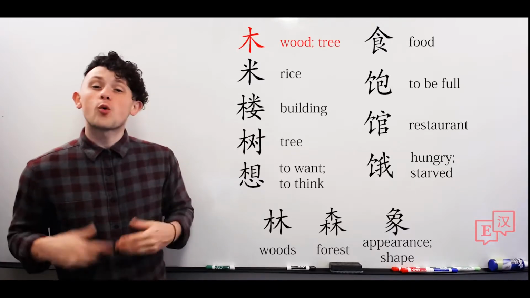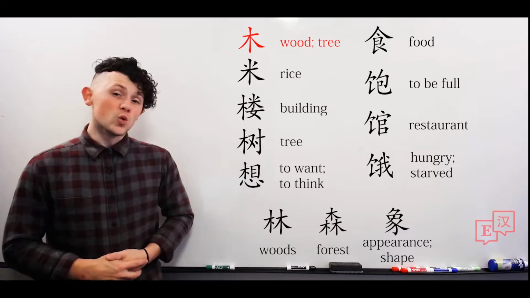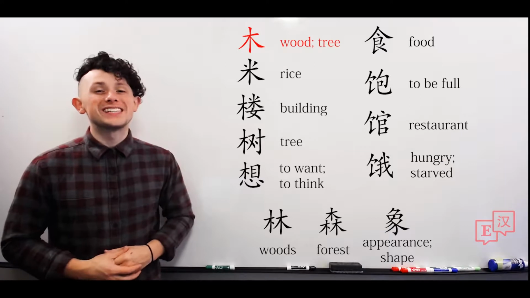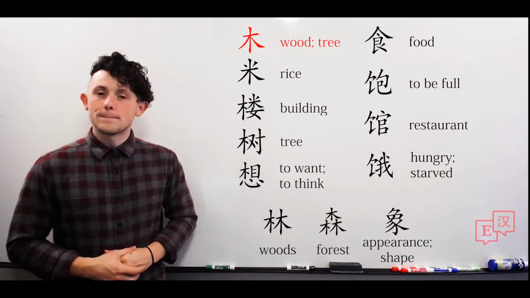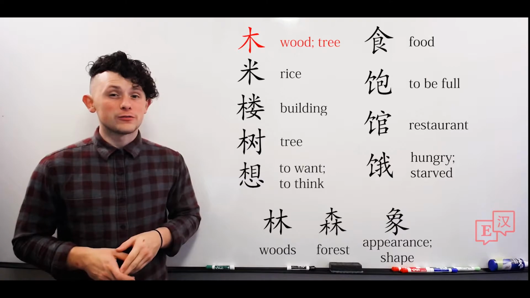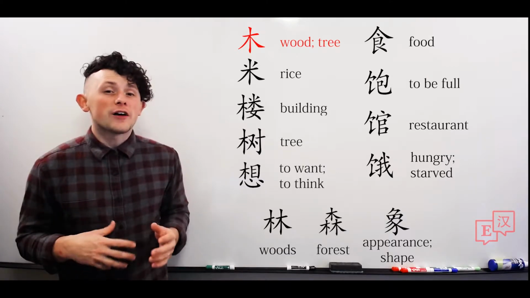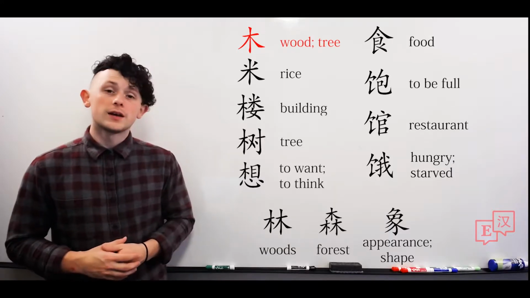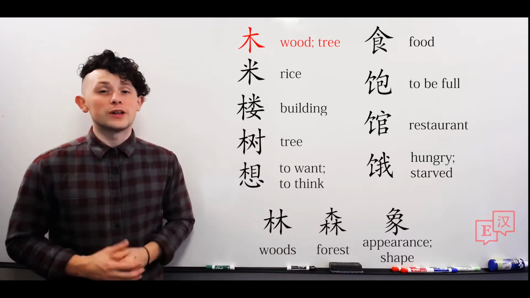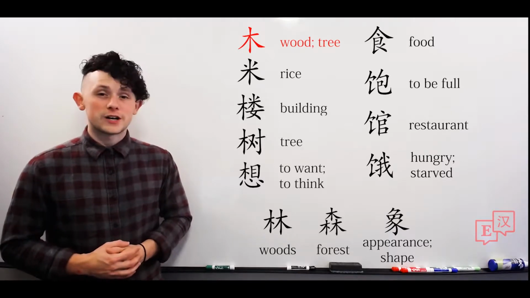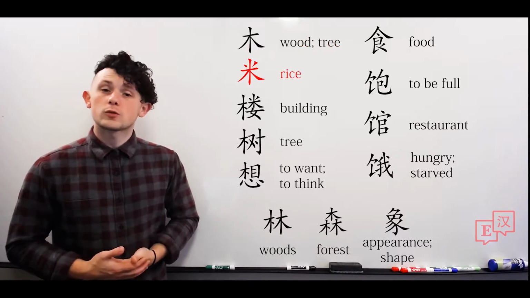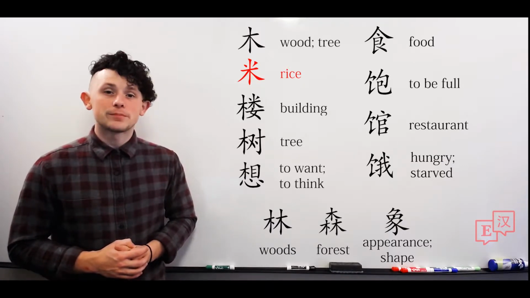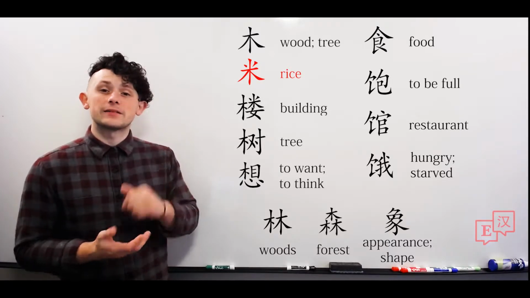So our first character today, 木. This means tree or timber or wood. 木. And note its pronunciation is the exact same as eyeball, which we see under kan. 木. Now, it is seldom used by itself. In fact, never used by itself. However, it's often used to create words related to wood. For instance, 木头, meaning piece of wood. And it's also a common radical in other characters. For instance, our first character today, 米, rice. 米. So it is a 木 with 两点 on top.